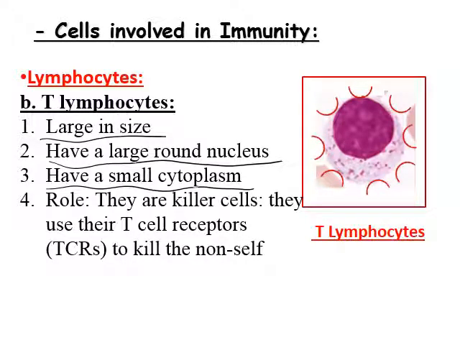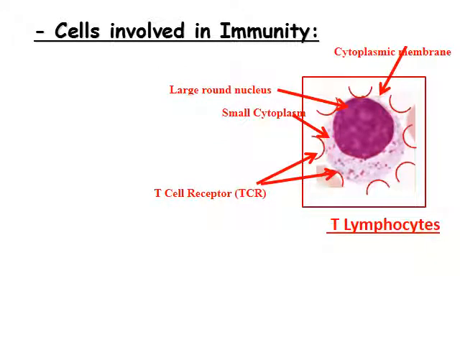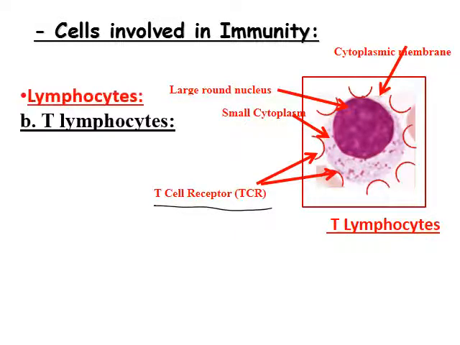While the role of T lymphocytes is different from the role of B lymphocytes. They are killer cells, meaning that they use their T cell receptors, TCR, to kill the non-self. They don't secrete antibodies. This is the cytoplasmic membrane, large round nucleus, small cytoplasm, and this is the TCR, T cell receptor.